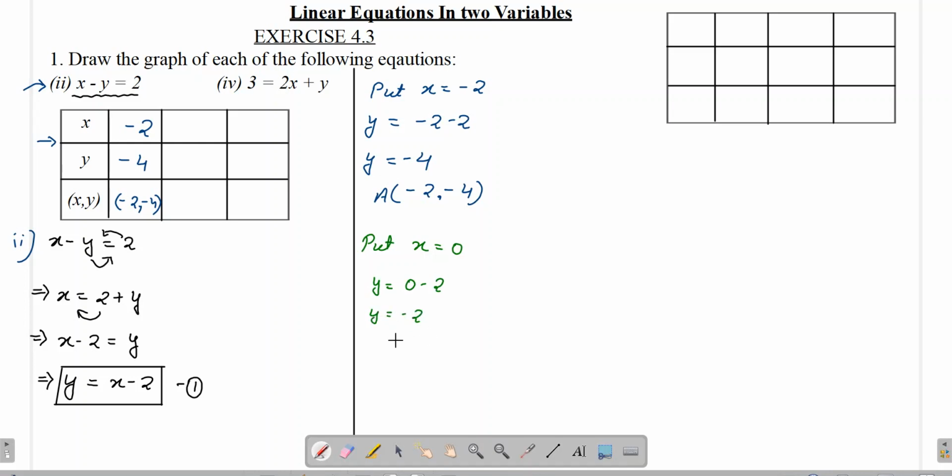So the second solution is 0 comma minus 2. By putting x as 0, we have got y as minus 2. So the second ordered pair is 0 comma minus 2. And now quickly we'll go for the third solution also.